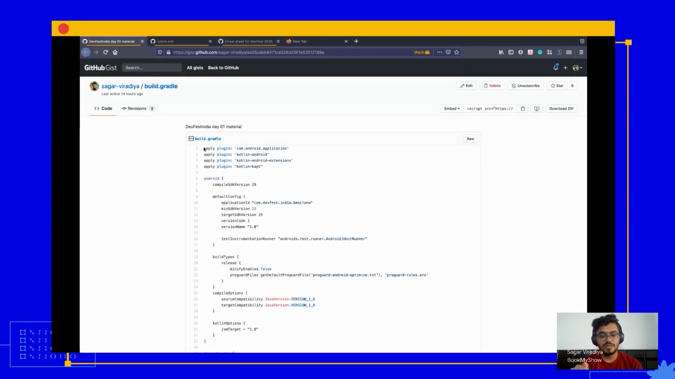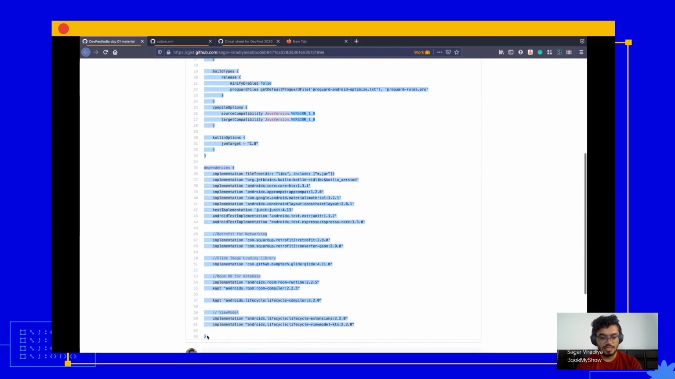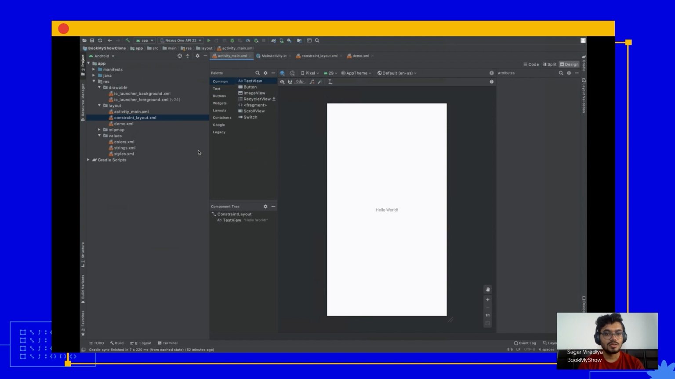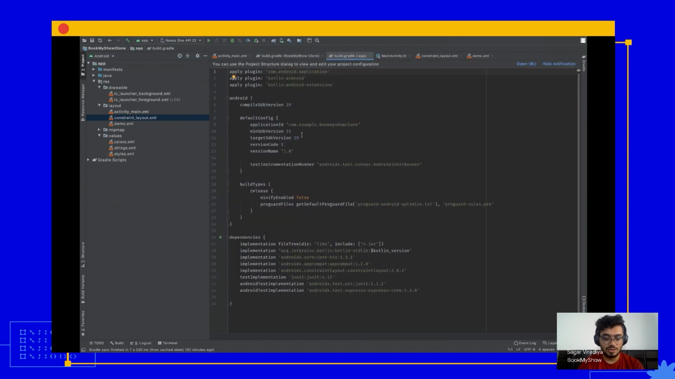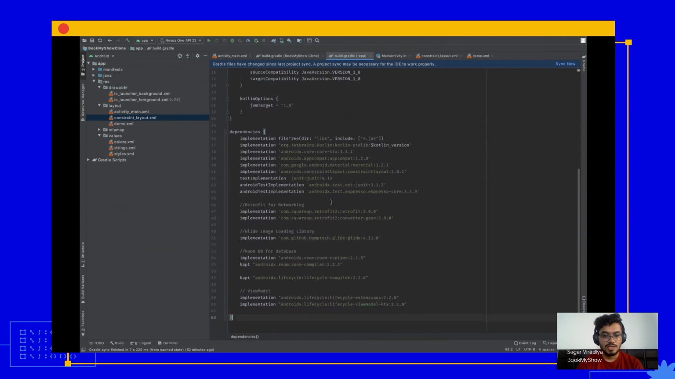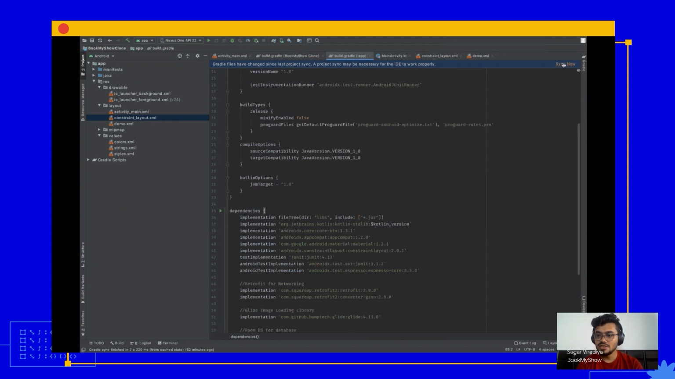So in the description below, you'll be able to see a couple of gists. Just open the first gist and copy the entire thing which is there and paste it to your build.gradle file. And just make sure you're opening your app's build.gradle file. And this will add all the dependencies that we'll be needing in the upcoming sessions. And sync your project. It will take a couple of minutes to download all the dependencies. And once we are ready,